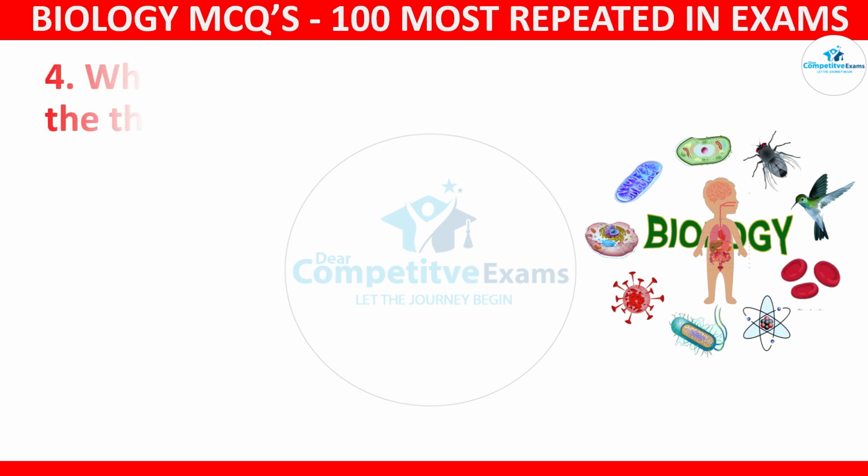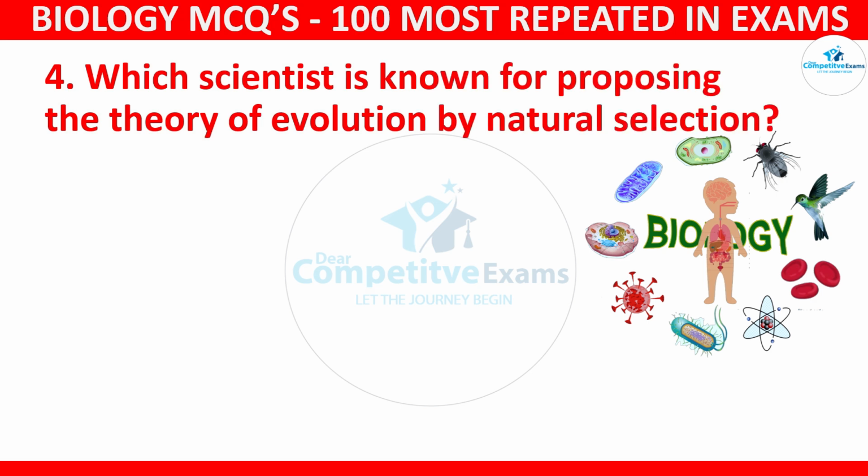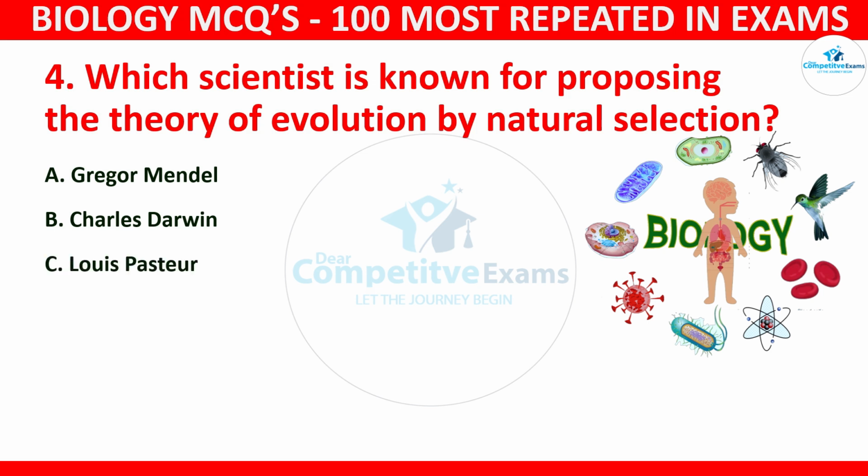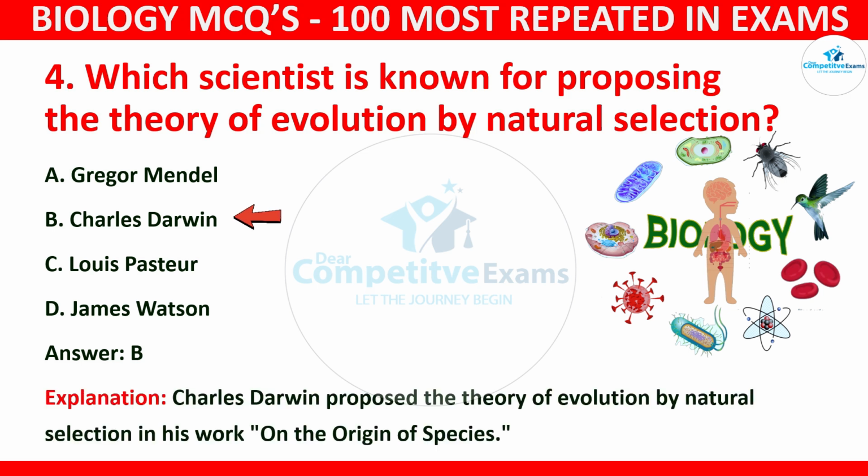Question number 4. Which scientist is known for proposing the theory of evolution by natural selection? Your options: Gregor Mendel, Charles Darwin, Louis Pasteur, or James Watson. The correct answer is B, and that is Charles Darwin. Charles Darwin proposed the theory of evolution by natural selection in his work on the origin of species.